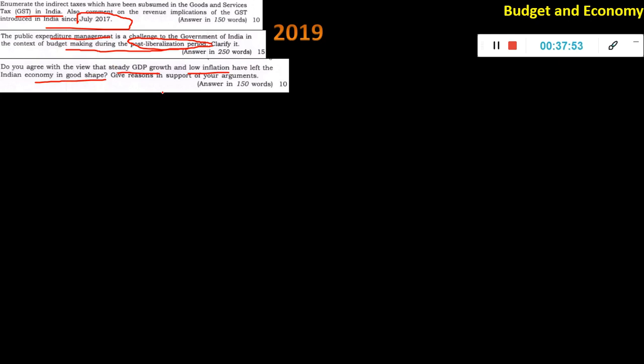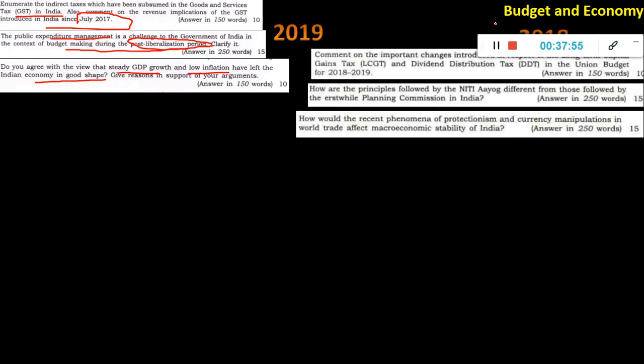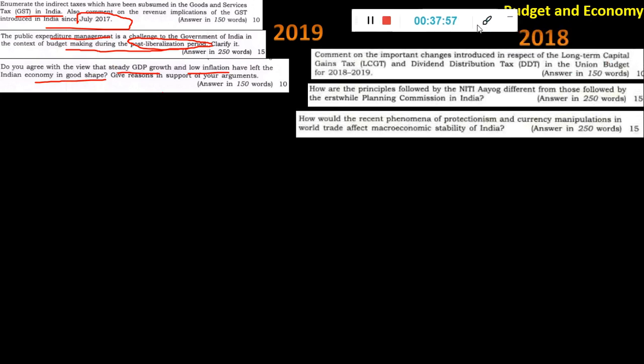So it's a direct current affairs question. You have to explain how the state of the Indian economy is now. And this again they have taken from the budget. Comment on the important changes introduced in respect of the long-term capital gains tax. This was in the budget, the direct taxes chapter, which we covered in detail in my economic survey PDF. It is there. Then dividend distribution tax in the union budget. This one is a direct thing. Unless you have studied it, you cannot write it.